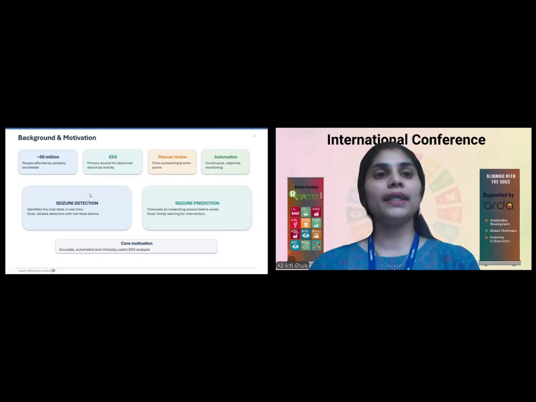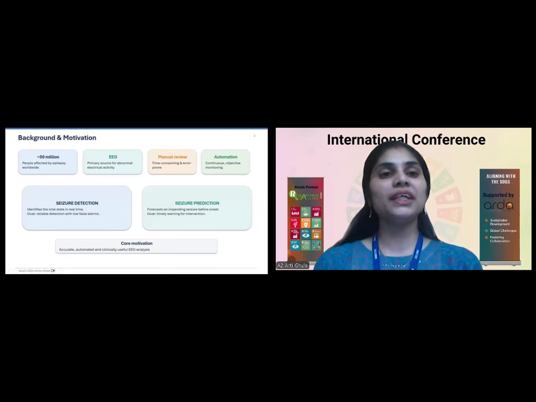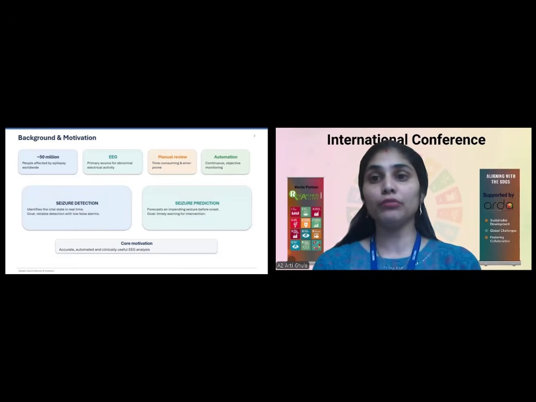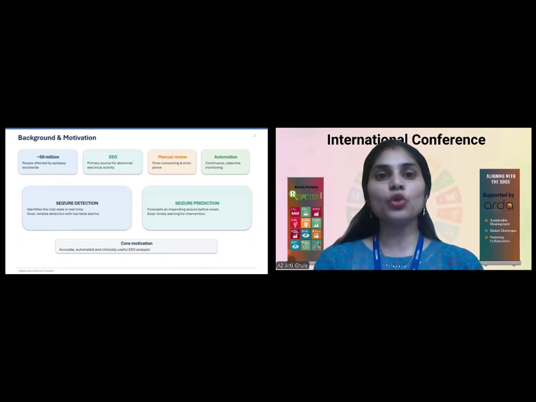More than 50 million people in the world are affected by epilepsy. The primary source for detecting or predicting whether a person is affected by epileptic seizures is the EEG, which, as I have said, is the recording of the brain. We can record it using the electroencephalogram, and that is the primary source for the abnormal electrical activity.